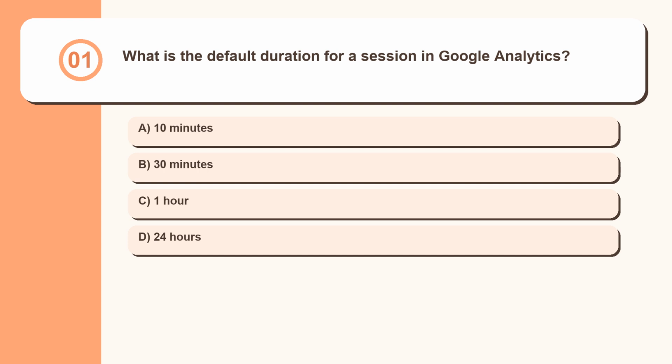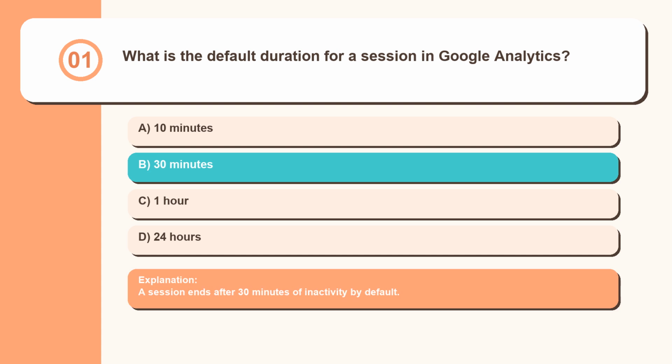Question 1. What is the default duration for a session in Google Analytics? 10 minutes, 30 minutes, 1 hour, 24 hours. A session ends after 30 minutes of inactivity by default.